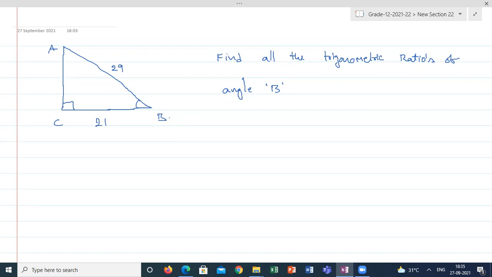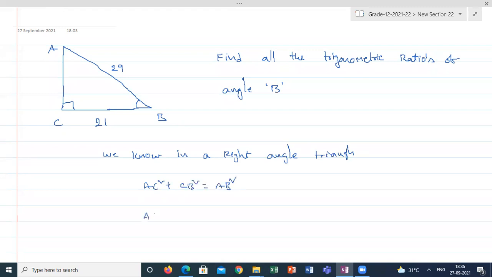Guys, anyone got the unknown side AC value? We know from the Pythagoras theorem, in a right angle triangle, the relation between all the three sides is AC square plus CB square is equal to AB square.